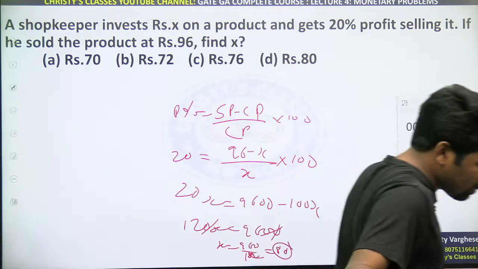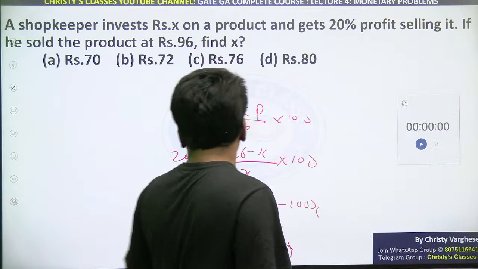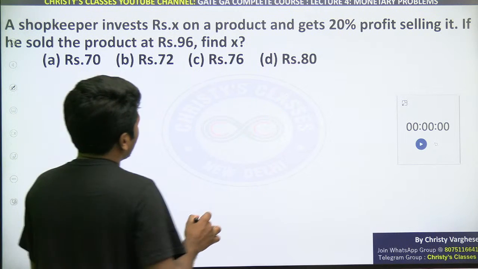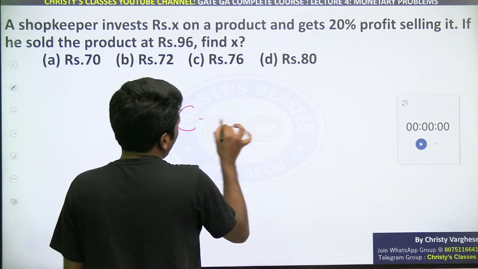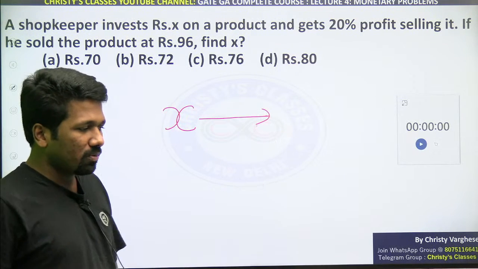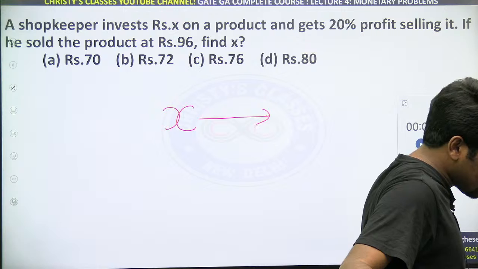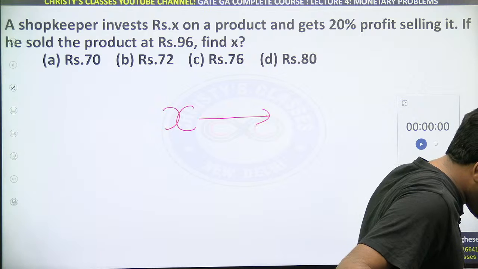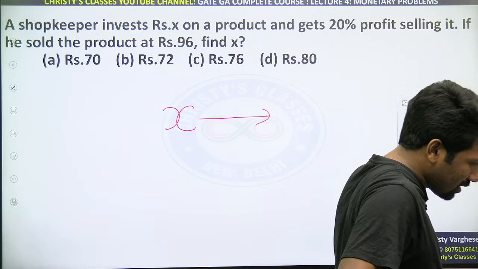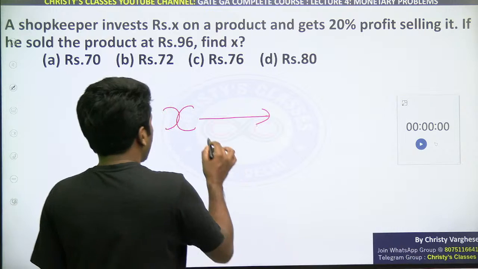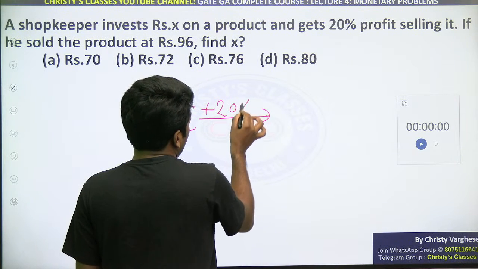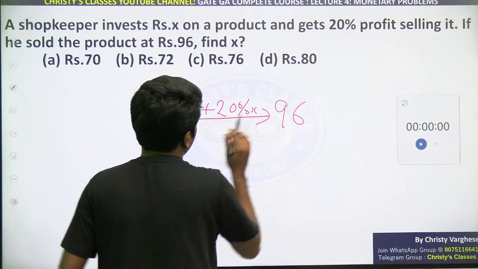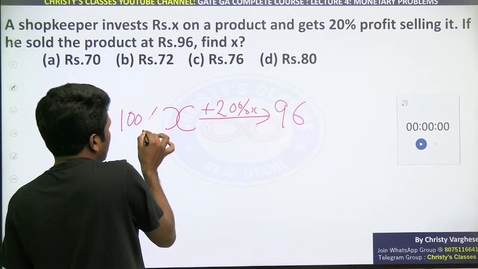Are you all following this? Please respond. I will repeat one more time. This is the wrong way of doing it. How not to do this question. The right way is X rupees invest kiya. Investment ko hum CP, normally in mathematical terms we can say CP. Yes, that is exactly what we have discussed now, Muskan. Already we told X plus 20% of X. X means 100%. X के साथ 20% of X add किया तो return money और the SP 96 मिलेगा. X का meaning 100% of X है ना.